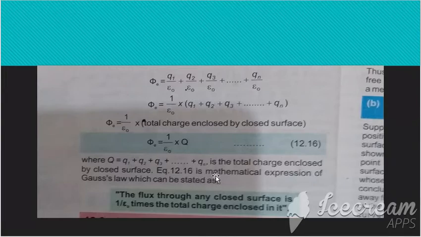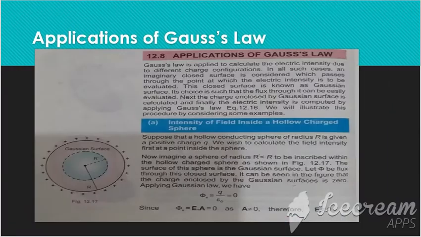Equation 12.16 is the mathematical expression of Gauss's law, which can be stated as: the flux through any closed surface is 1 over epsilon naught times the total charge enclosed by that surface. Now another topic is also related to Gauss's law, which is about applications of Gauss's law, in which cases Gauss's law is applicable.